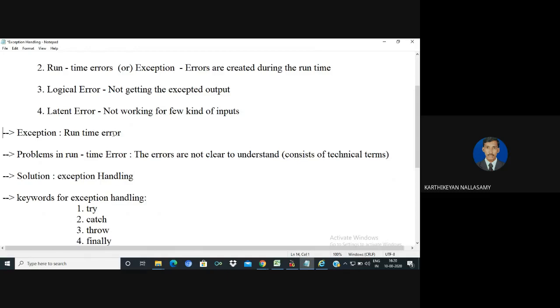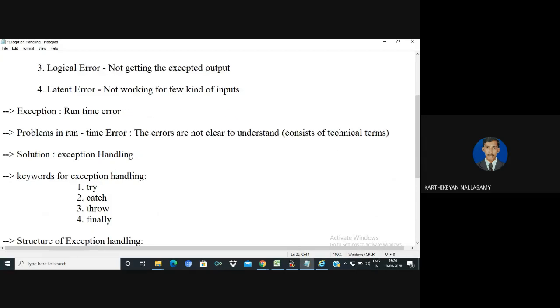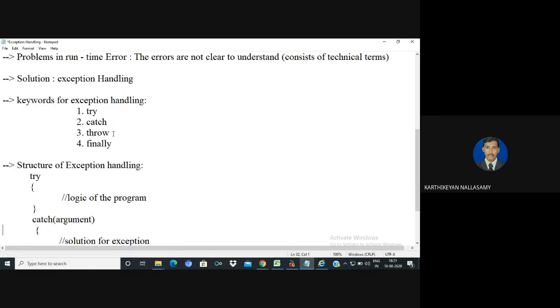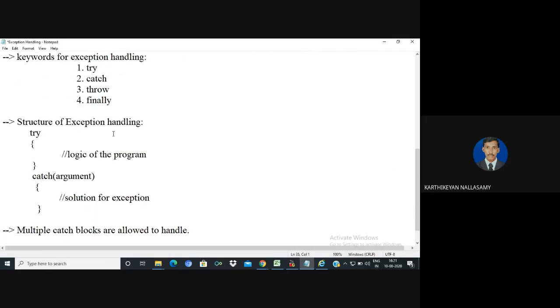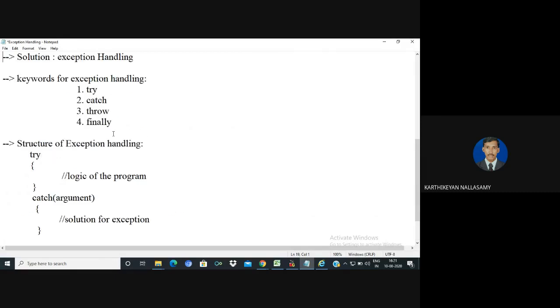There are four keywords normally used for handling exceptions: try, catch, throw, and throws. Try and catch are the mandatory part of handling an exception, and throw and finally are the optional part. If you want to handle an exception in a program, we must write all the logic inside the try block. Then immediately the try block is followed by the catch block. A number of catch blocks are also allowed to handle the exception.